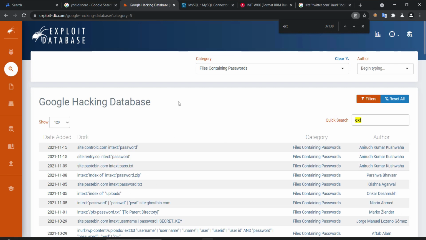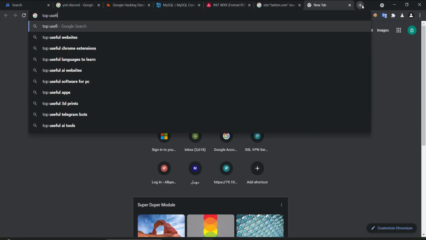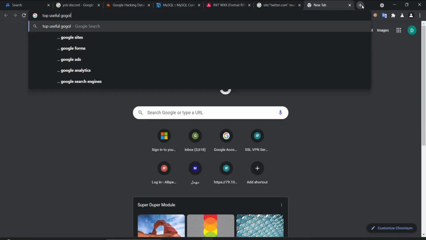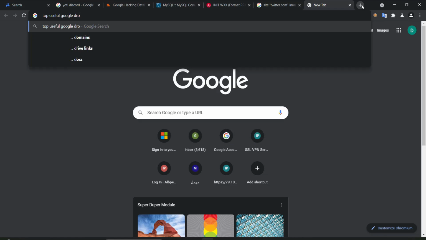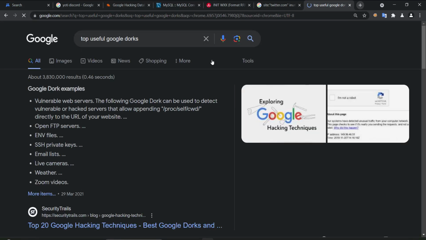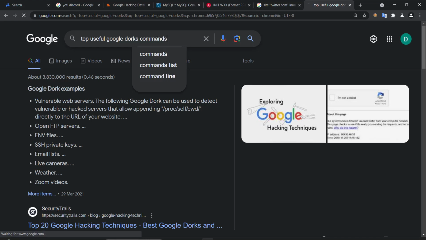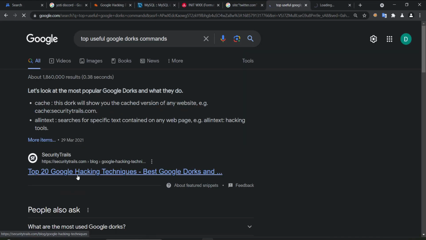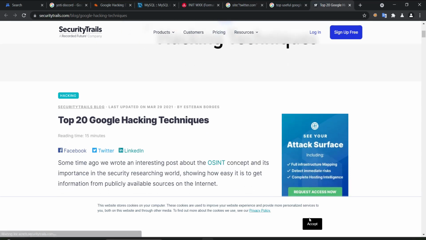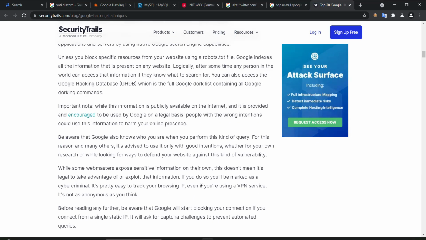So these are important. Or you can check top useful Google Dorks commands, and you can check from known blogs like this, even if it's a bit old, from 2021, but it's fine.